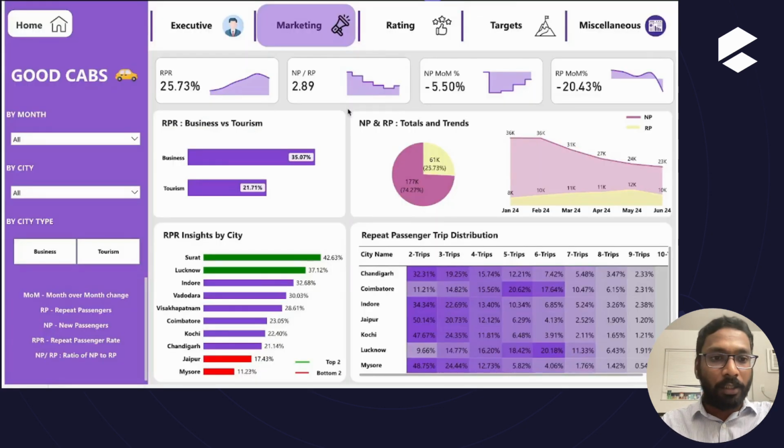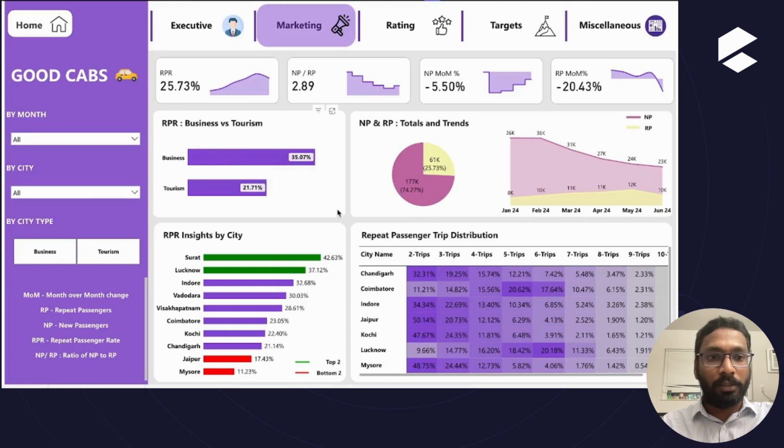So let's look at the marketing view. In the marketing view, you can see the KPIs which we discussed earlier: RPR, NP by RP, NP month over month change, and repeat passenger month over month change. You can see the graph is plotted beside each KPI indicating month-wise analysis.